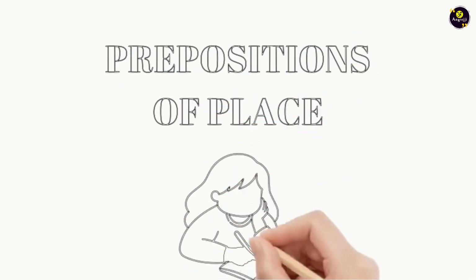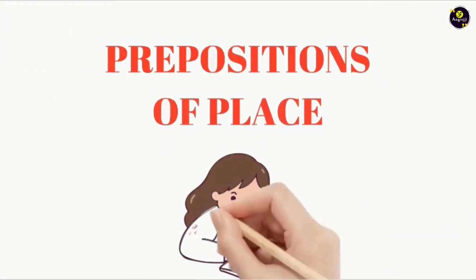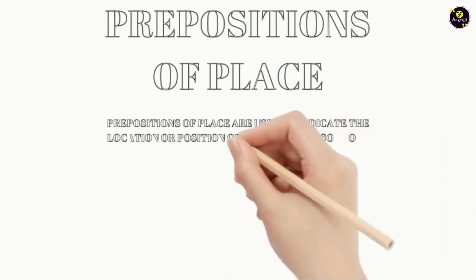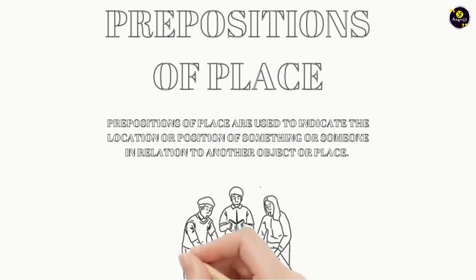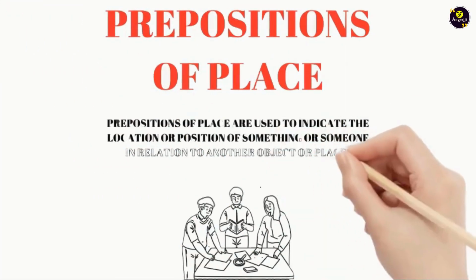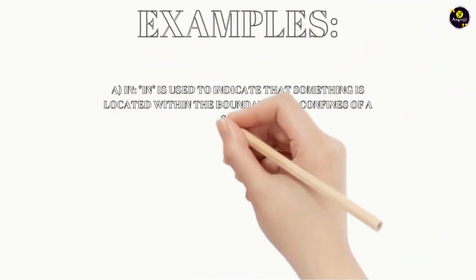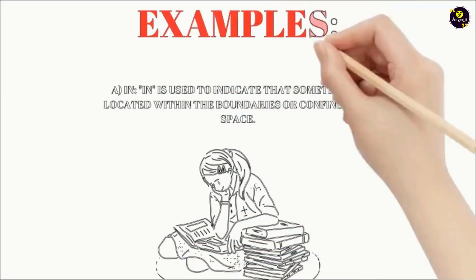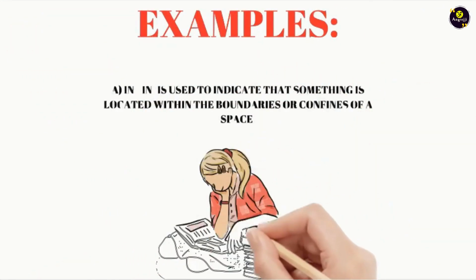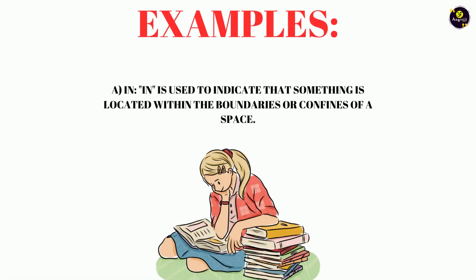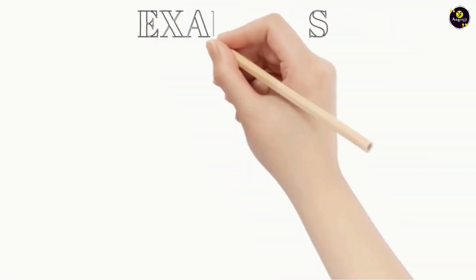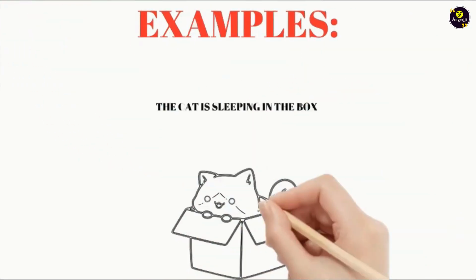The second kind of prepositions are prepositions of place. We use these words to indicate the location or the position of something. जब भी हम किसी चीज की पोजीशन को या उसकी लोकेशन को बताते हैं, तब हम preposition of place यूज करते हैं. The first one is in. We use in to indicate something which is located within the boundaries or confines of a particular space. जब कोई भी चीज एक बाउंड्री के अंदर होती है या पर्टिकुलर स्पेस के अंदर होती है, उसके लिए हम in यूज करते हैं. For example, the cat is sleeping in the box.